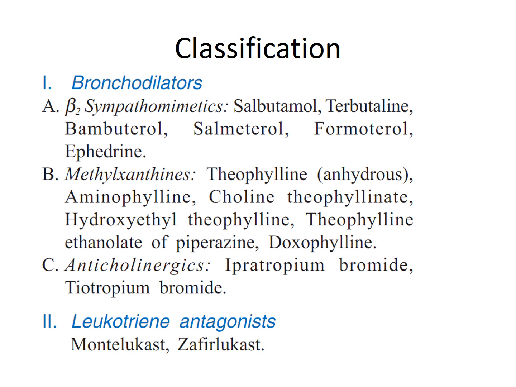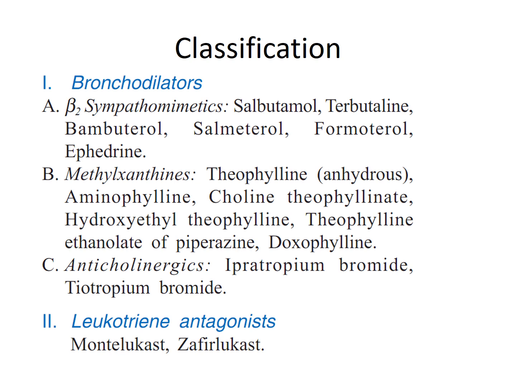Now moving towards the different drugs that will be helpful to treat bronchial asthma. We have different classes like bronchodilators. Bronchodilators are drugs which help in dilatation of either the larger airways or the terminal small airways, and in that we have beta 2 sympathomimetics like salbutamol, terbutaline, albuterol or salmeterol. The next class which we have as a bronchodilator is the methylxanthines. In methylxanthines, we have theophylline or aminophylline or even doxophylline also.